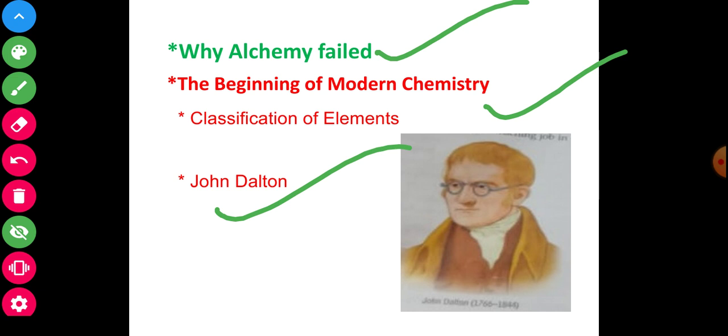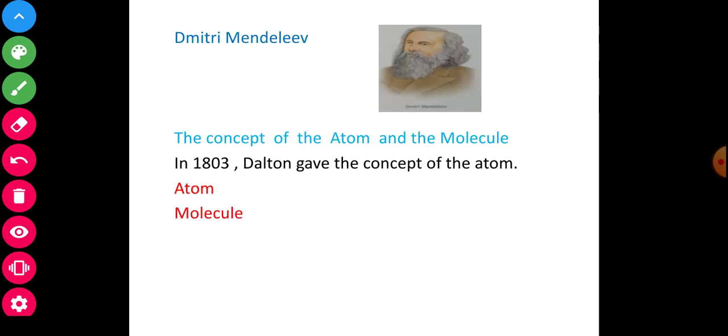My dear students, see and observe. Next, Mendeleev, the famous scientist. Mendeleev is best known for the classification of elements.